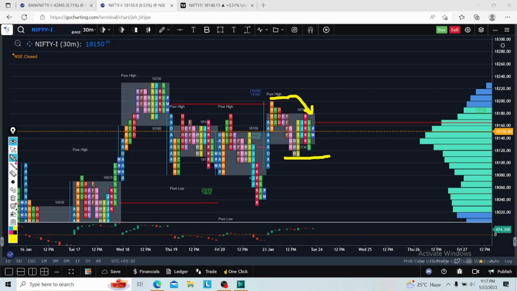Otherwise, I will plan for a rejection and go for a long CE only, a reversal CE position. Why? Because this area is protected. 18,110 is protected in Nifty future.